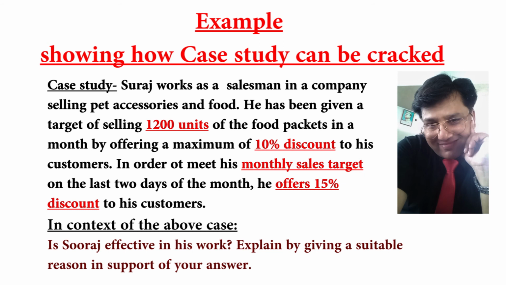Students, here we have seen that he has completed the work on time. So he is effective in his work. But if we have to find out efficiency, then we can say that he should have done the work with 10% discount. But he has completed the work with 15% discount.